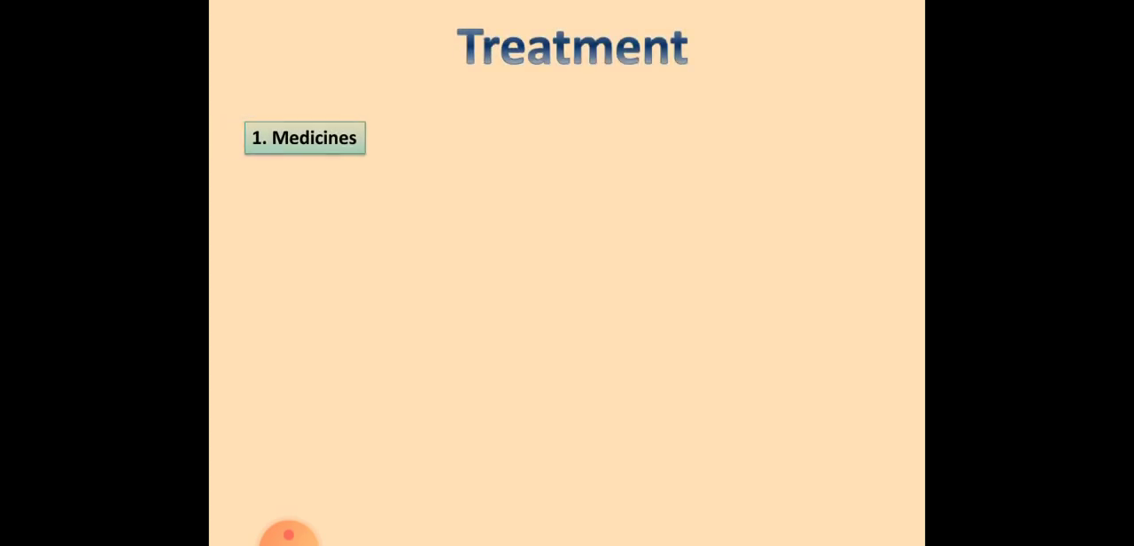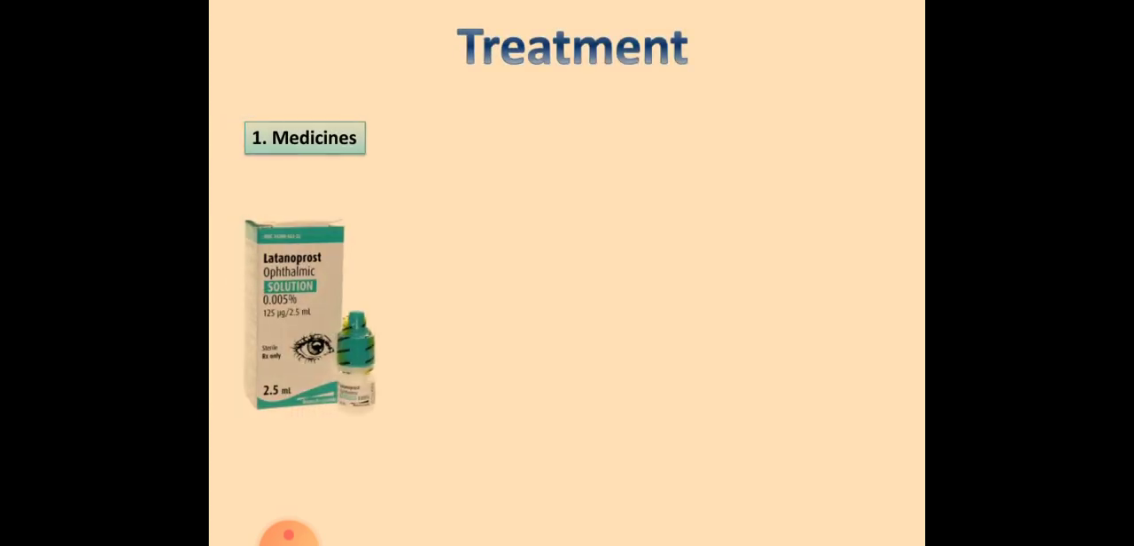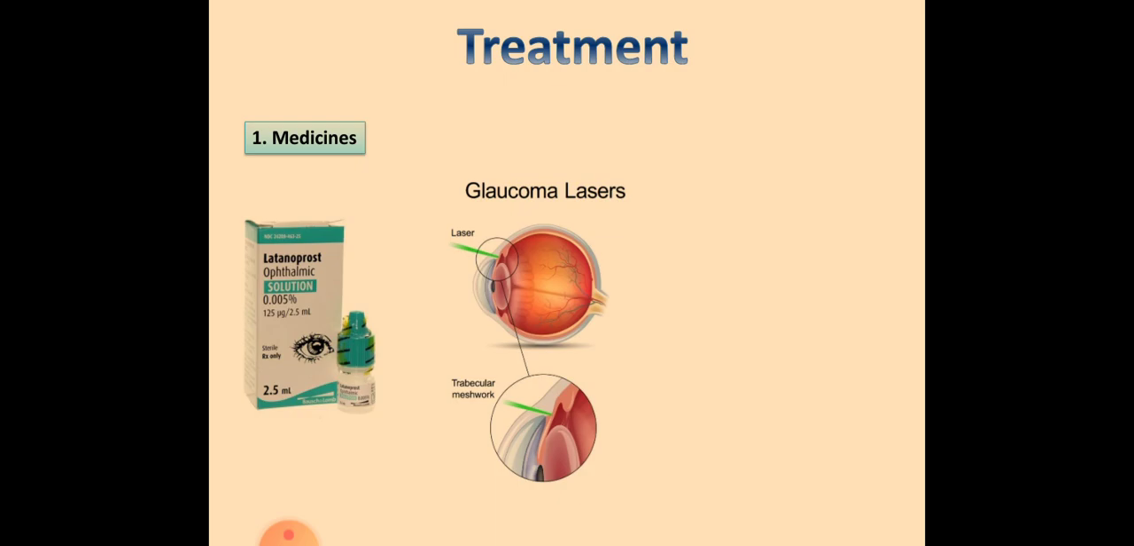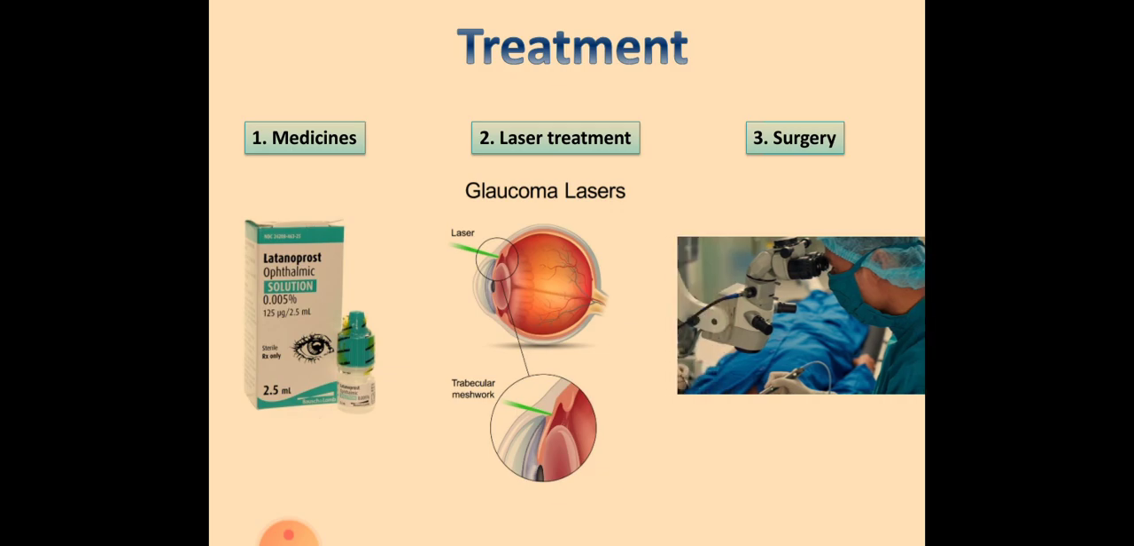What is the treatment? First, we go to medicines. Prescription of eye drops is the most common treatment. Then there is laser treatment. To lower pressure in the eyes, the doctor can use a laser to have the fluid drain out of your eye. And the third one is surgery. If medicines and laser treatment don't work, your doctor might suggest surgery.